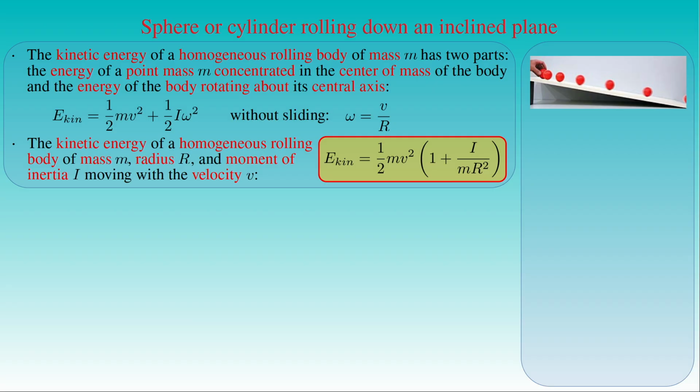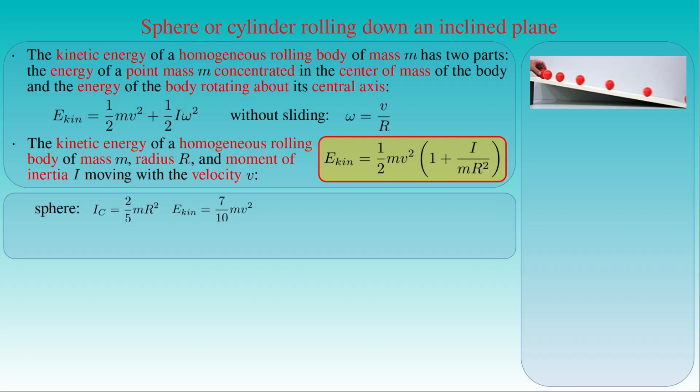Because the moment of inertia I_c of the sphere with respect to its central axis is equal to 2/5 times its mass m times the square of its radius r, the kinetic energy of the rolling sphere can be written as 7/10 times m times v squared. Similarly, for a rolling cylinder with the moment of inertia I_c given by 1/2 times its mass m times the square of its radius r, the kinetic energy is equal to 3/4 times m times v squared.